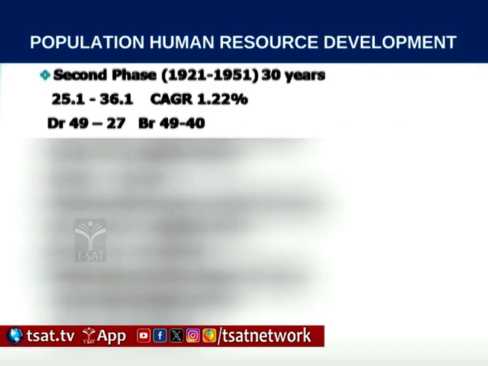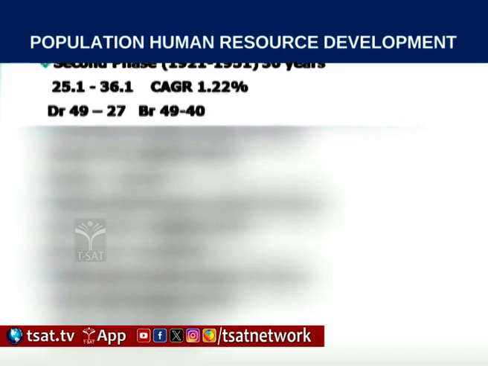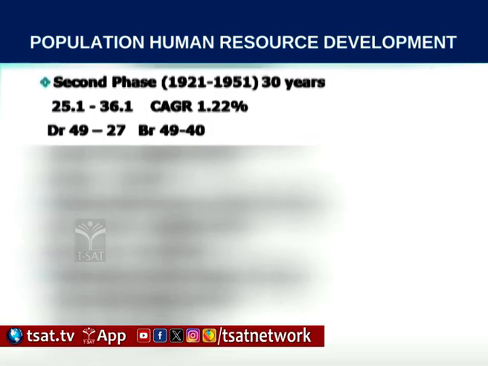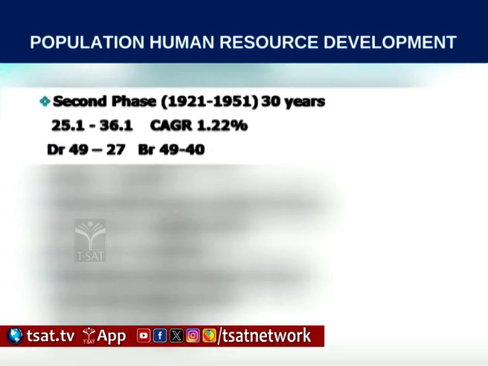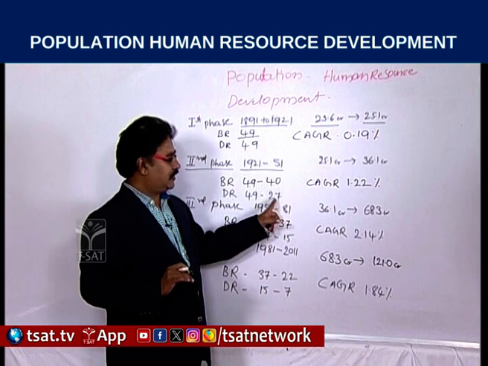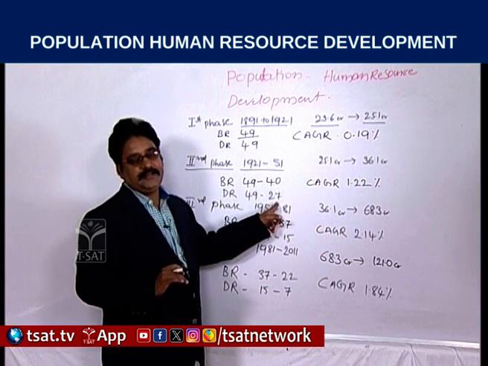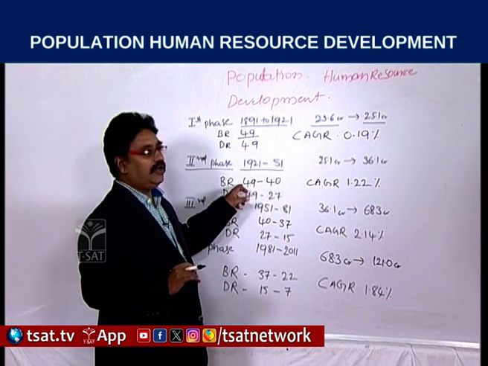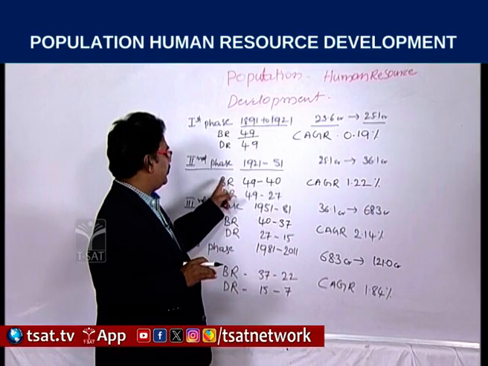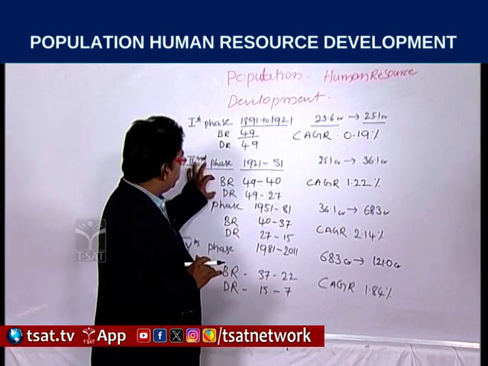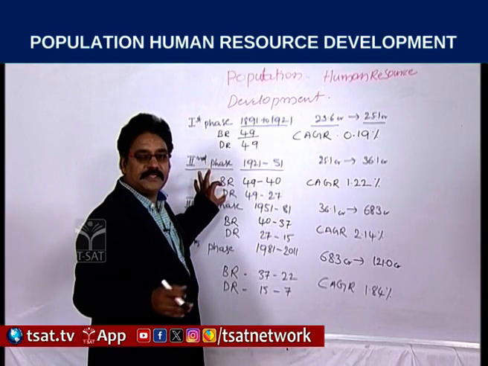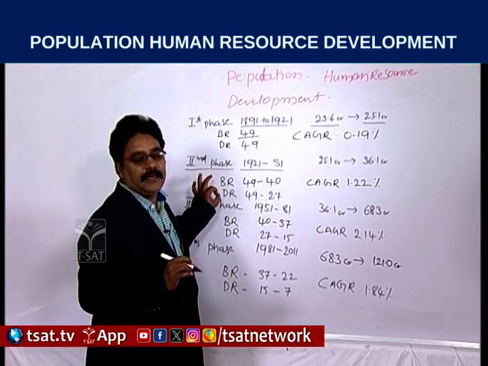Coming to death rates, they declined from 49 to 27. A considerable decline in death rate, but only 9 in birth rate. Due to that reason, population increased very rapidly.